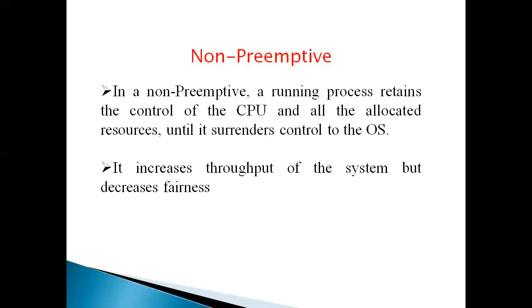So in this video we have seen what process scheduling is and the objectives of process scheduling.